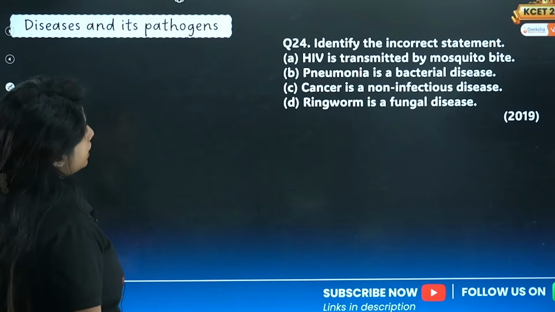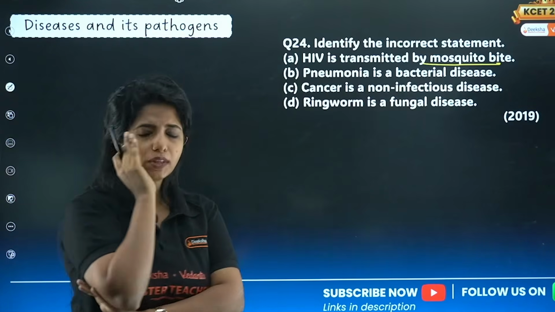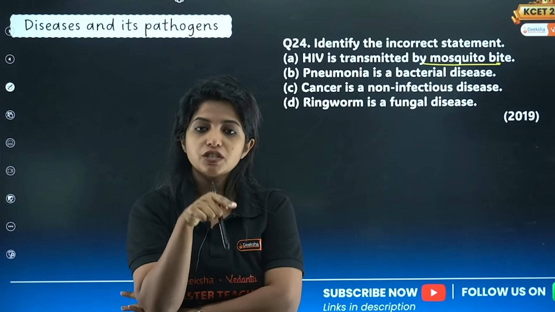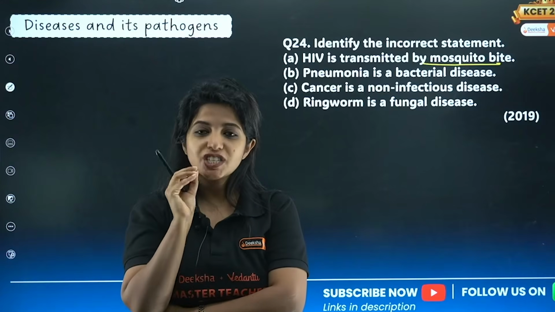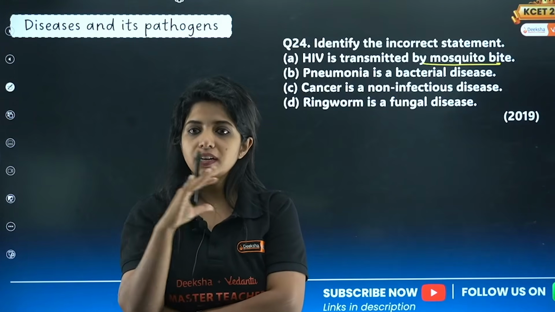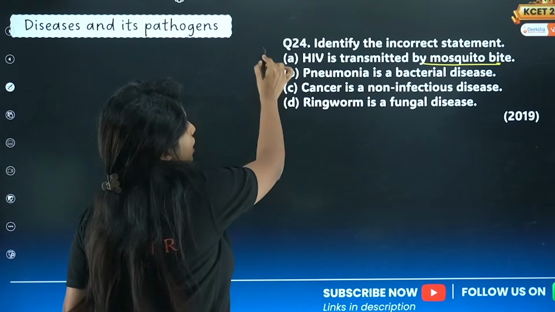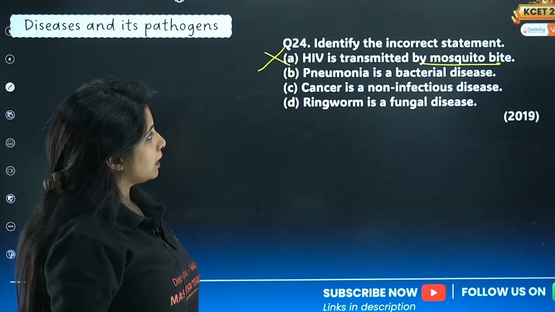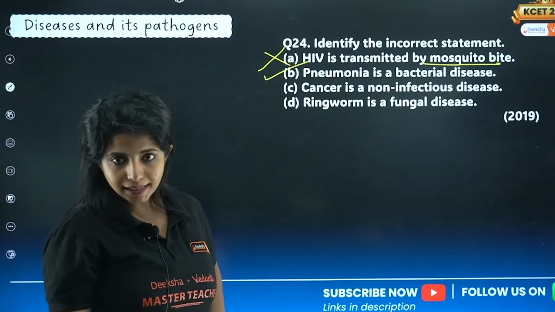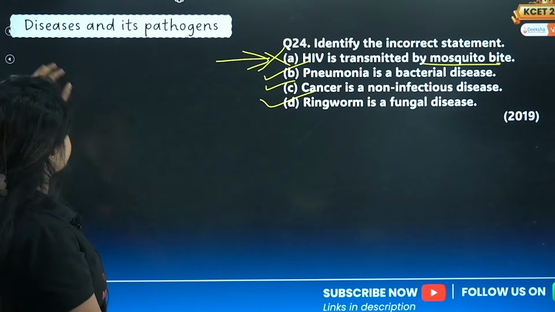Next, identify the incorrect statement. HIV is transmitted by mosquito bite. Hey, you only think, the mosquito comes to drink the blood. Will the mosquito give you the blood which she drank? No, it won't. She only gives saliva to open the clots. So never is blood given to human beings with a mosquito bite. So please be aware that HIV is not transmitted by mosquito bite. Pneumonia is a bacterial disease. Is it? It is. Cancer is a non-infectious disease. Is it? Yes, it is non-infectious. Ringworm is a fungal disease. Yes, the only option which is incorrect is A.